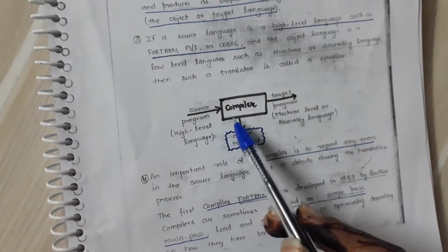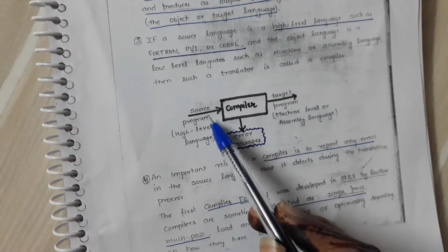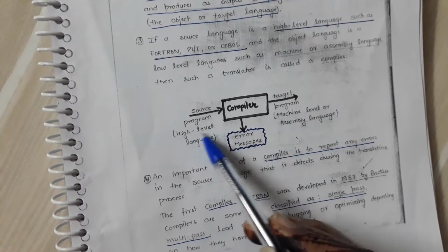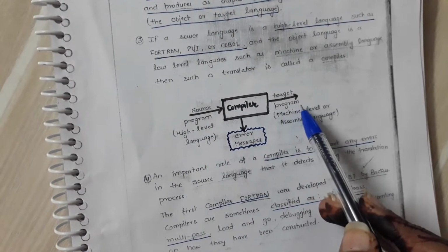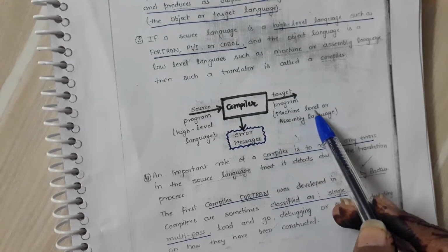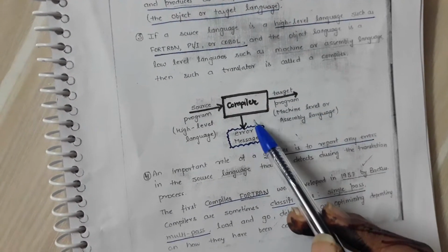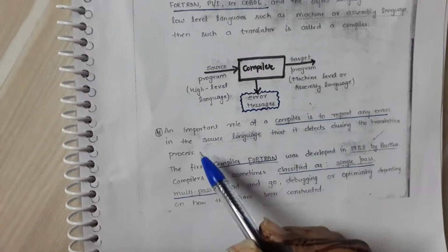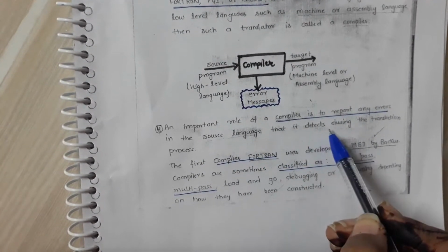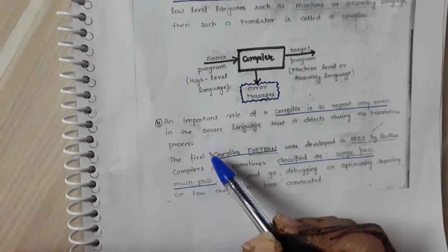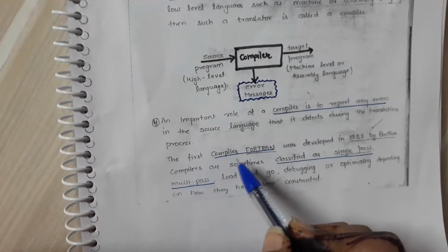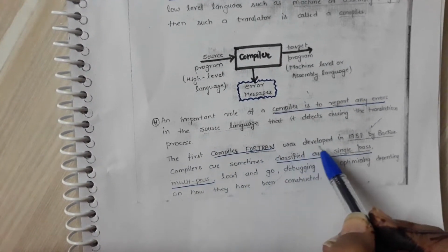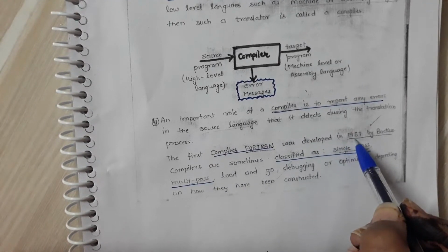The figure is shown here for the compiler. A compiler takes as input a source program written in some high-level language and produces the output in some language like machine-level language or assembly language. An important role of a compiler is to report any error in the source program that it detects during the translation process. The first compiler, Fortran, was developed in 1957.